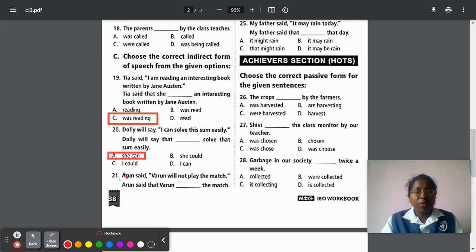Next, question number 21. Arun said Varun will not play the match. Arun said, and while converting into indirect speech, we have to add that Varun will not. Will be converted into would. So would not play.